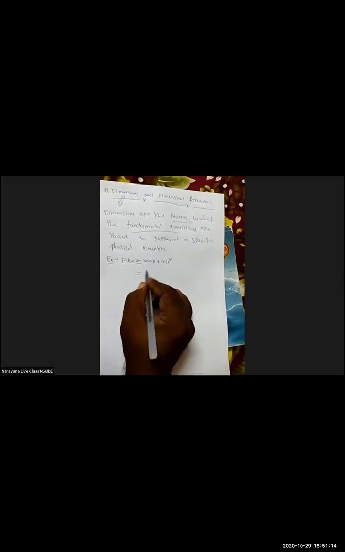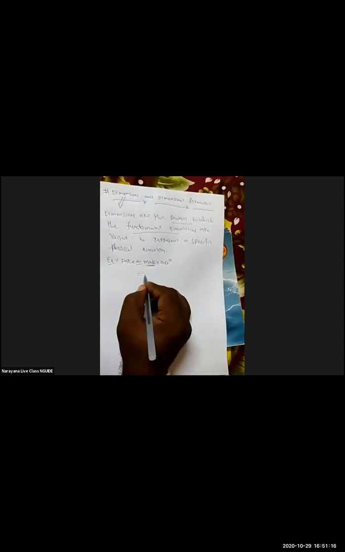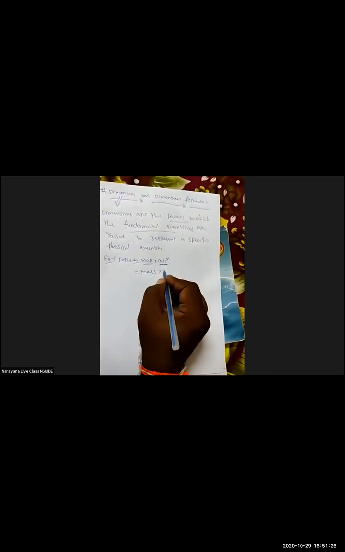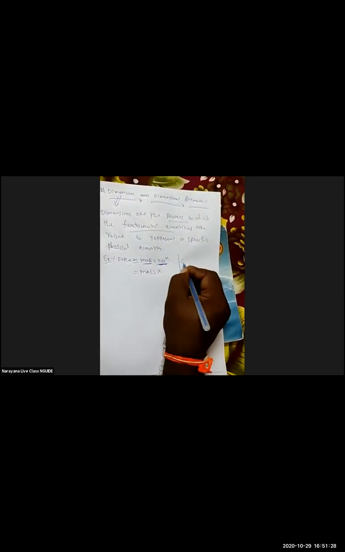So for example, here I would like to take force. Force is equal to the product of mass into acceleration, we already know. Here mass is a fundamental quantity only, no need to change. And acceleration is a derived quantity, so this derived quantity is converted to fundamental quantities. How to convert? Acceleration is equal to change in velocity by change in time. Change in velocity is nothing but length divided by time, whole divided by time.